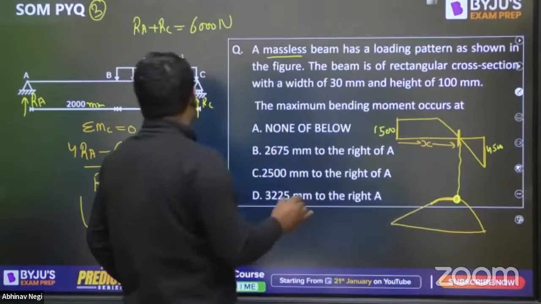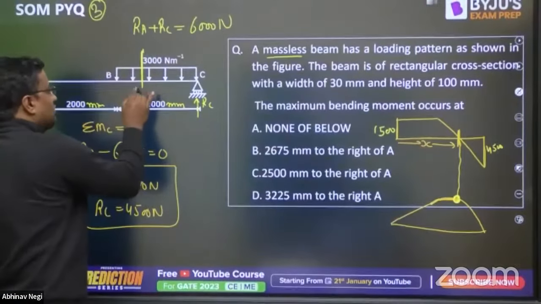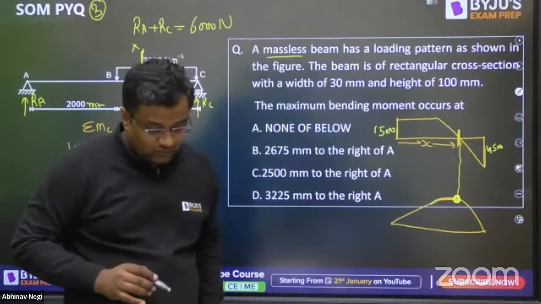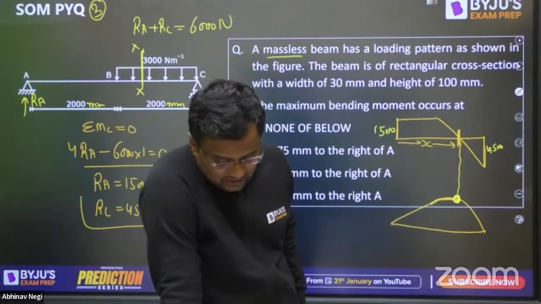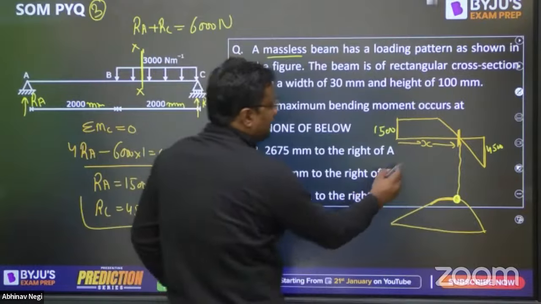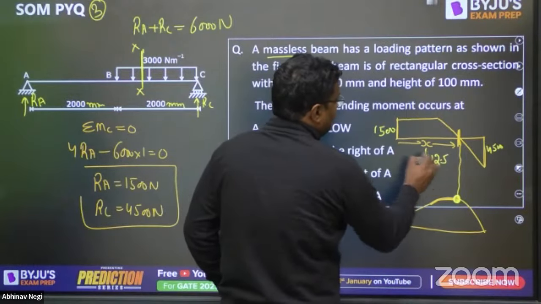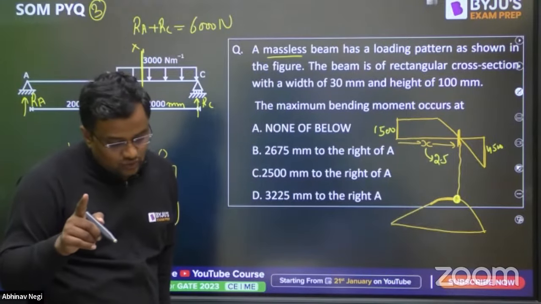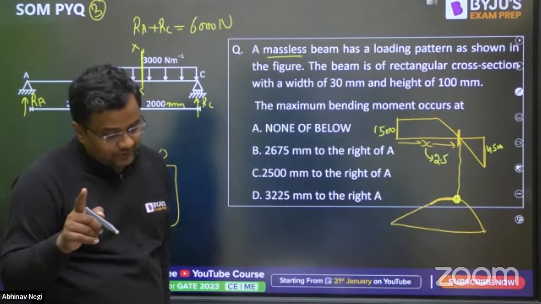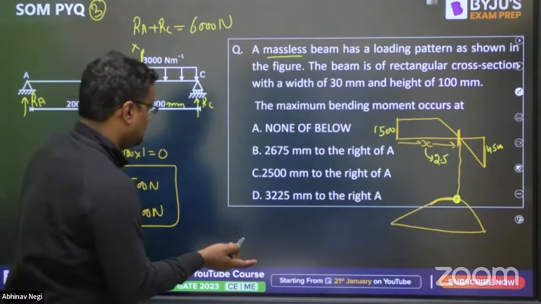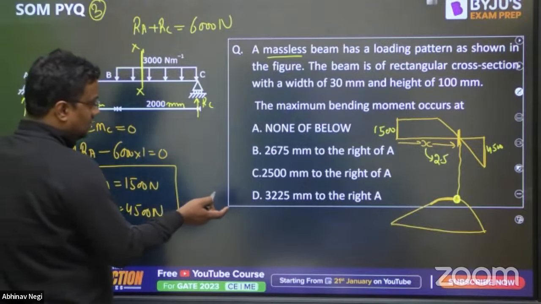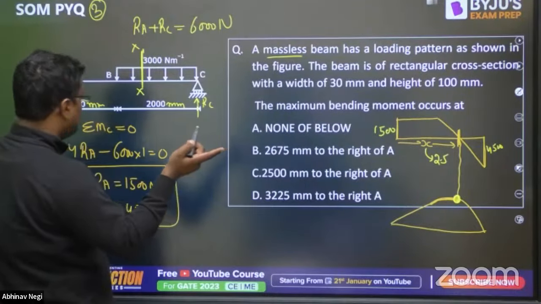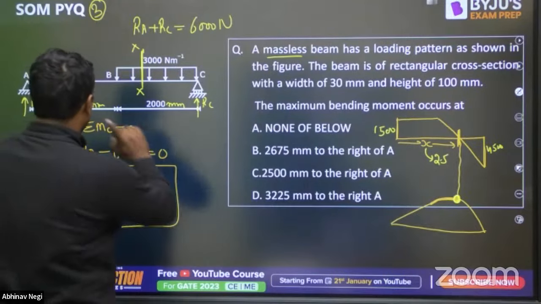So when you write the shear force equation at any distance x from here, I'm not wasting the time, I'm just telling you the concept. When you write the shear force equation, then guys, the shear force is 0 at x is equal to 2.5. At x is equal to 2.5, it is 0. And when I find the bending moment there at x is equal to 2.5, the value is not even asked, I think. So it is 2.5 to the right of A, that is from here.